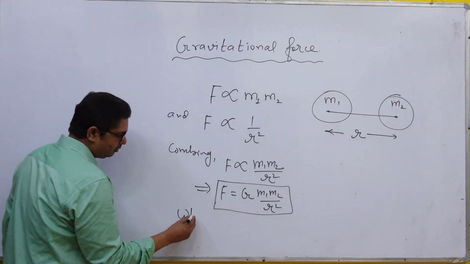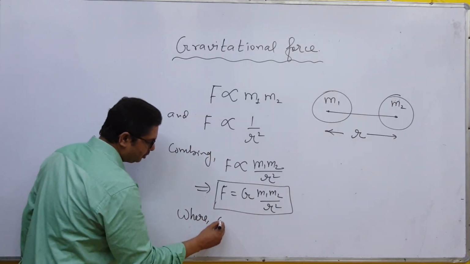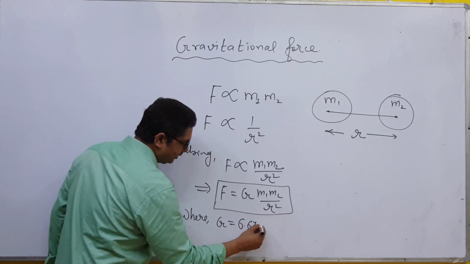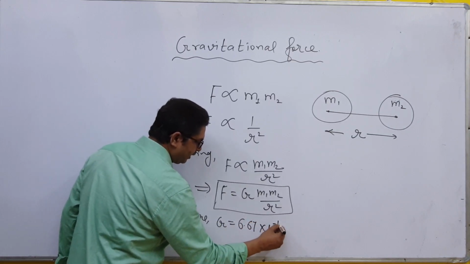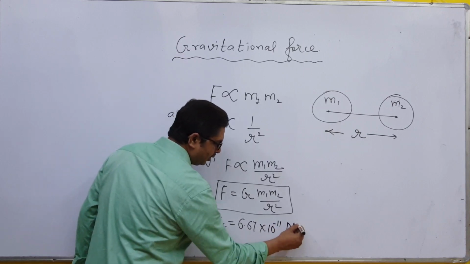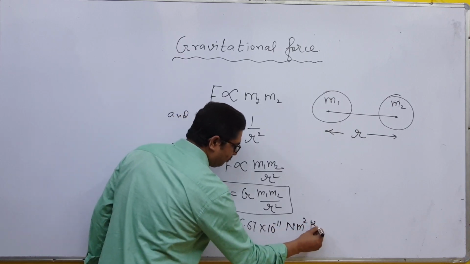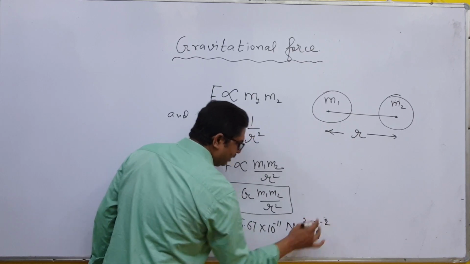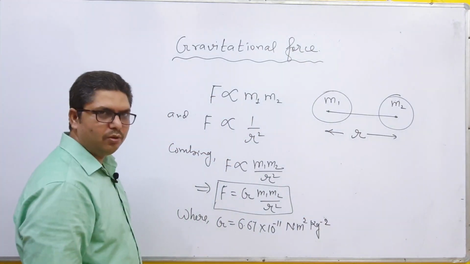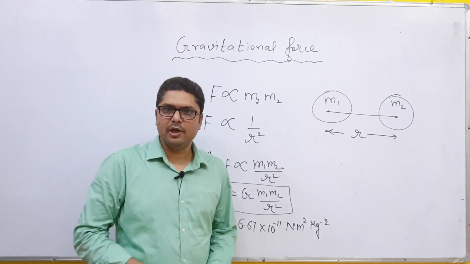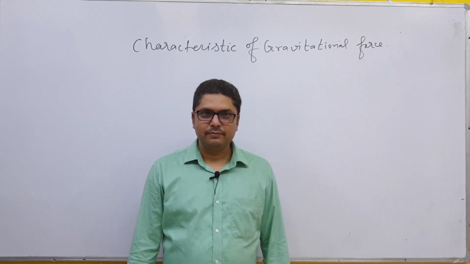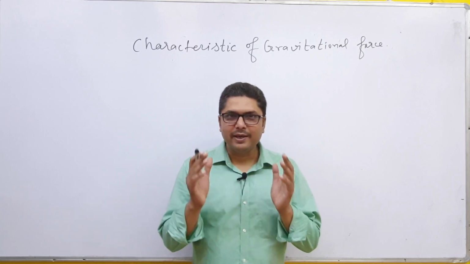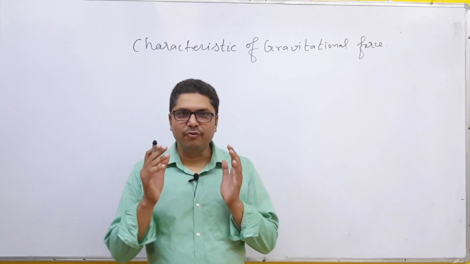where G is equal to 6.67 times 10 to the power minus 11 Newton meter square per kg square, known as the universal gravitational constant. Thus, I have explained what is gravitational force.